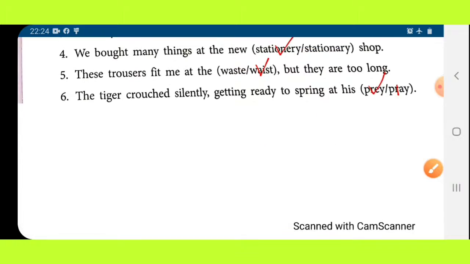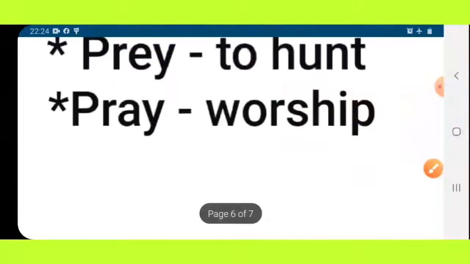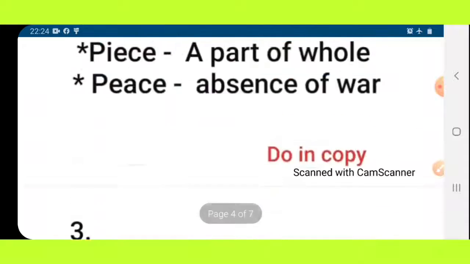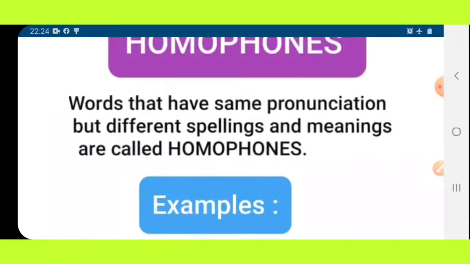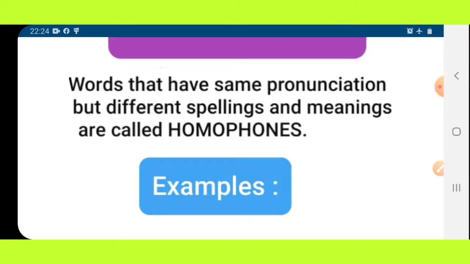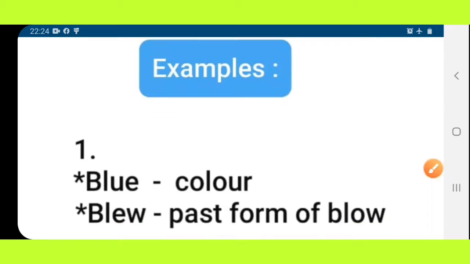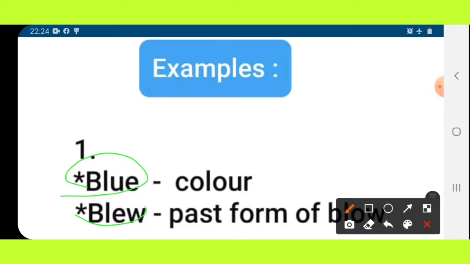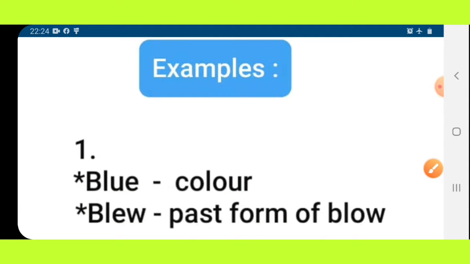I hope all of you understand the meaning of homophones. Again I am repeating, what is the meaning of homophone? Homophones are words that have the same pronunciation but different spelling and different meaning. Okay, just practice at your home and do this work in your notebook. Thank you.